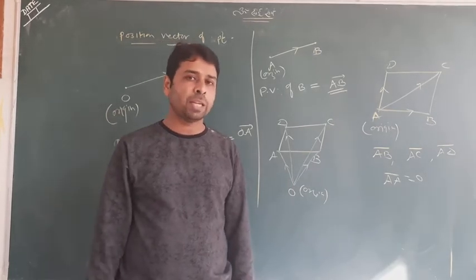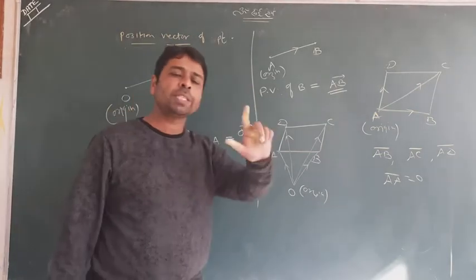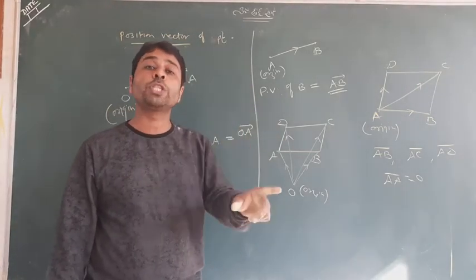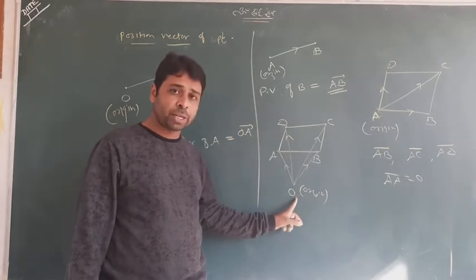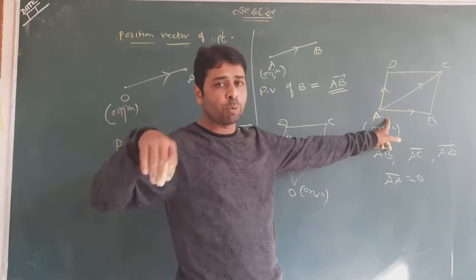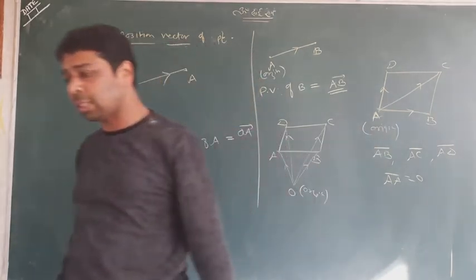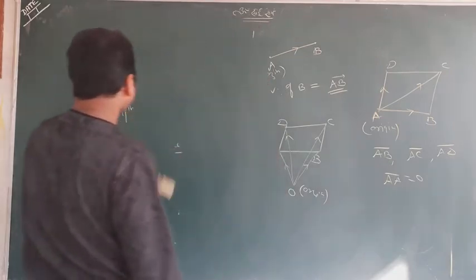Remember that. So this is the whole concept of position vector, and it is always given with respect to an origin point. If there is no origin, you can take an origin from your side. If you don't want to take an origin, you can consider one of the points in the picture as the origin point. So please remember these things. Okay, now let me complete some more things.